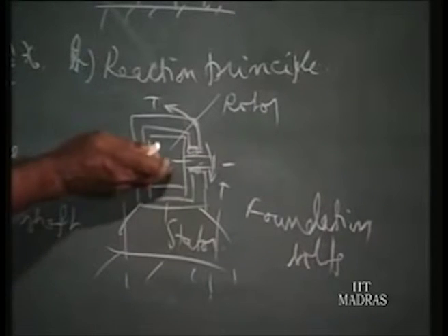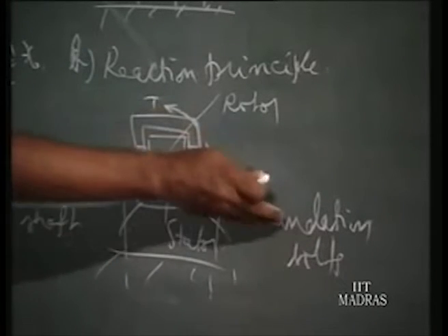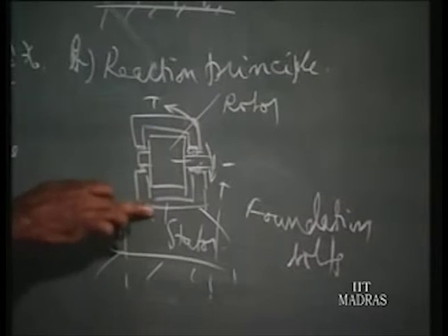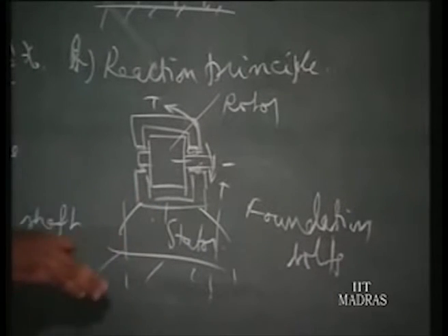The higher the capacity of the motor, the stronger will be the foundation bolt. It is because the reaction torque should be absorbed, otherwise the stator will start rotating. So here the reaction torque is to be accounted for by fixing strongly.